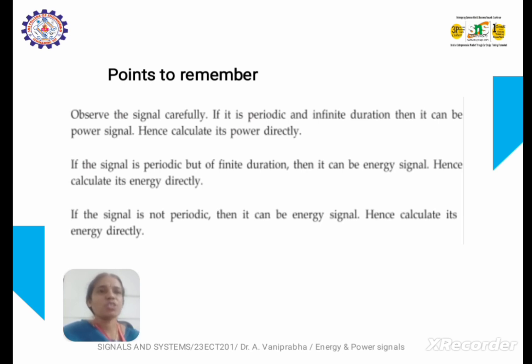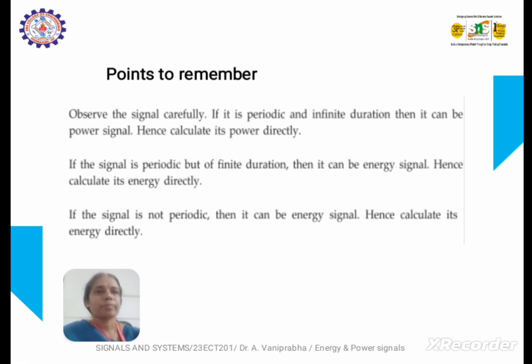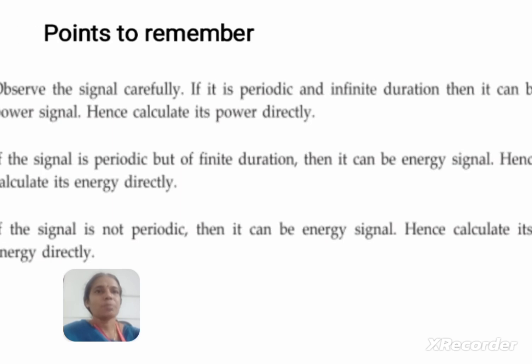The important points to remember: observe the signal carefully. If it is periodic and of infinite duration, then it can be a power signal, so we can easily calculate the power. By simply seeing the waveform, we can immediately get into the calculation for a power signal without working out both energy and power.